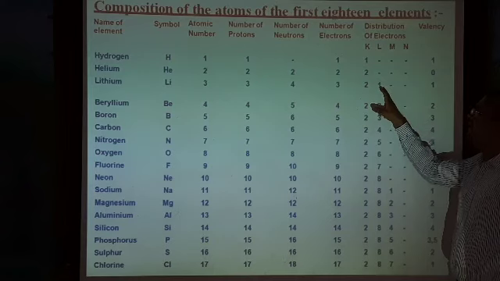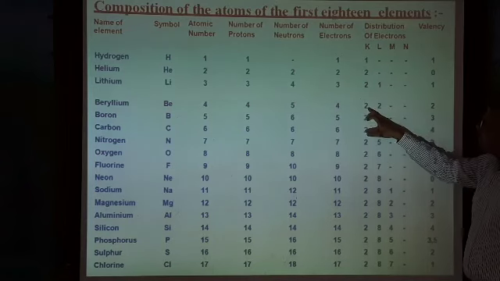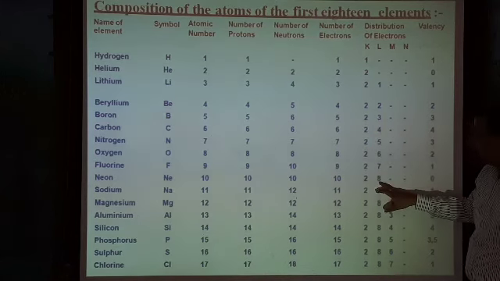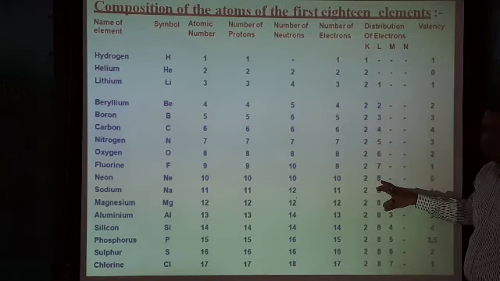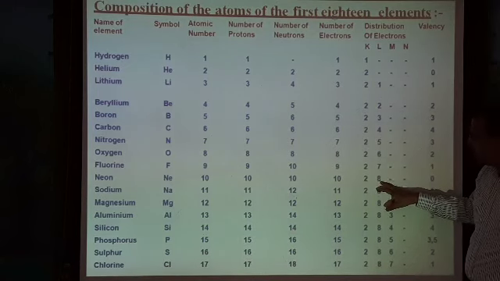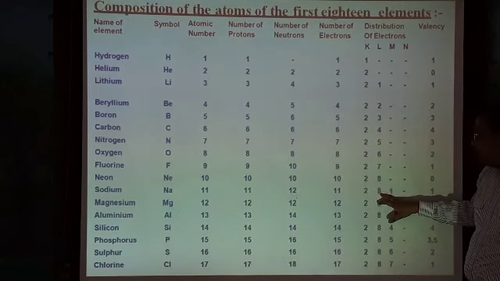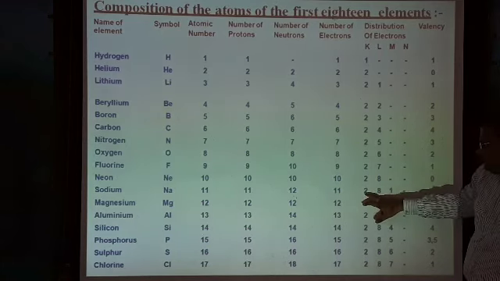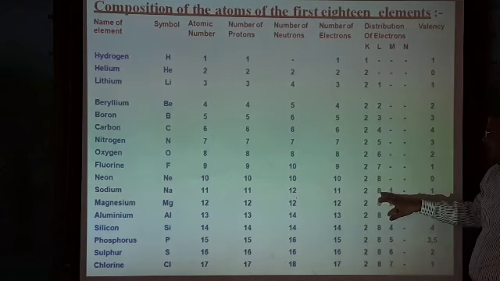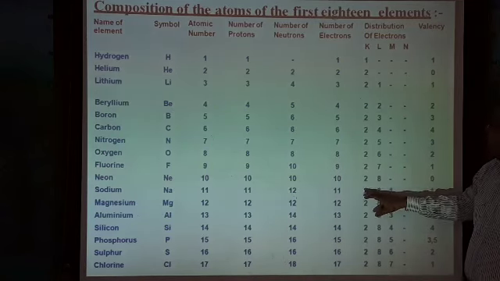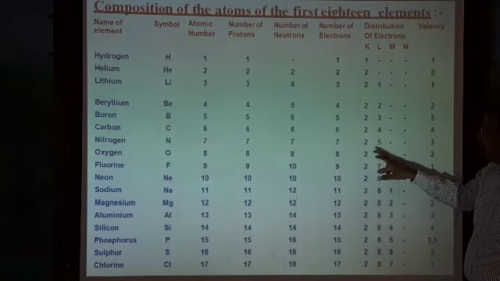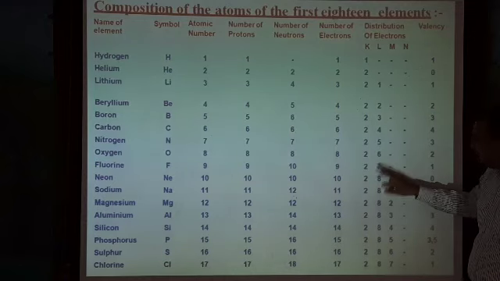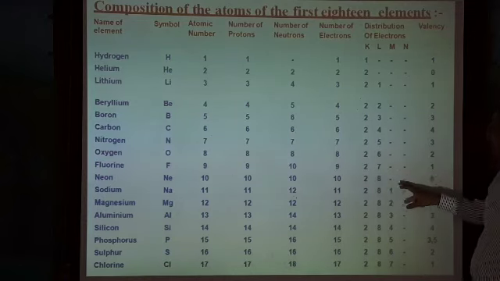The third electron will go to the next shell. The same way here 2, 2; 2, 3; 2, 4; and it comes to 8. The L shell can accommodate a maximum of 8 electrons. If you go to sodium, it contains 11 electrons. The K shell can accommodate 2, and the remaining go to the L shell, which can accommodate a maximum of 8. So here one more electron is left, and that one more electron will go to the next shell.